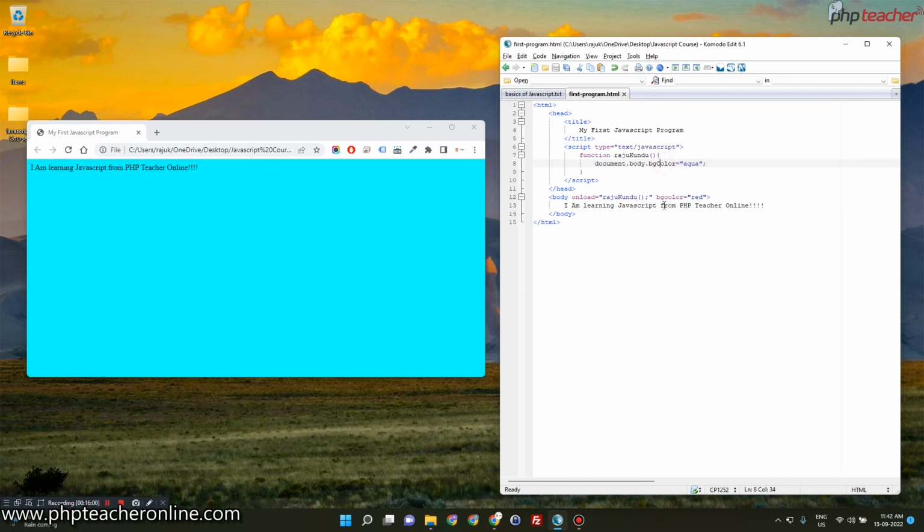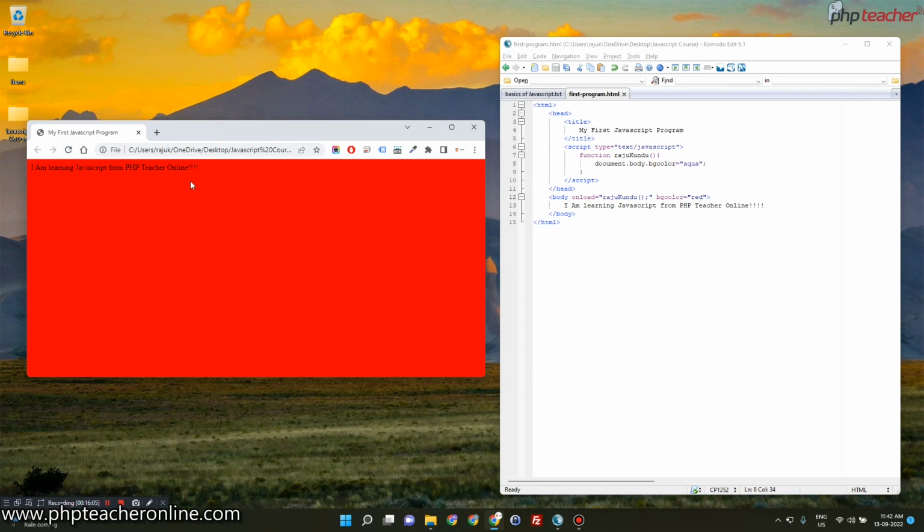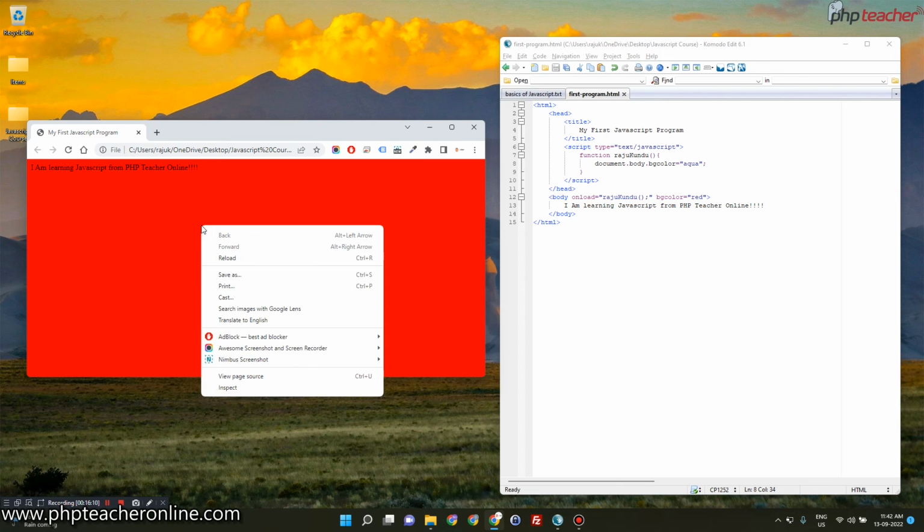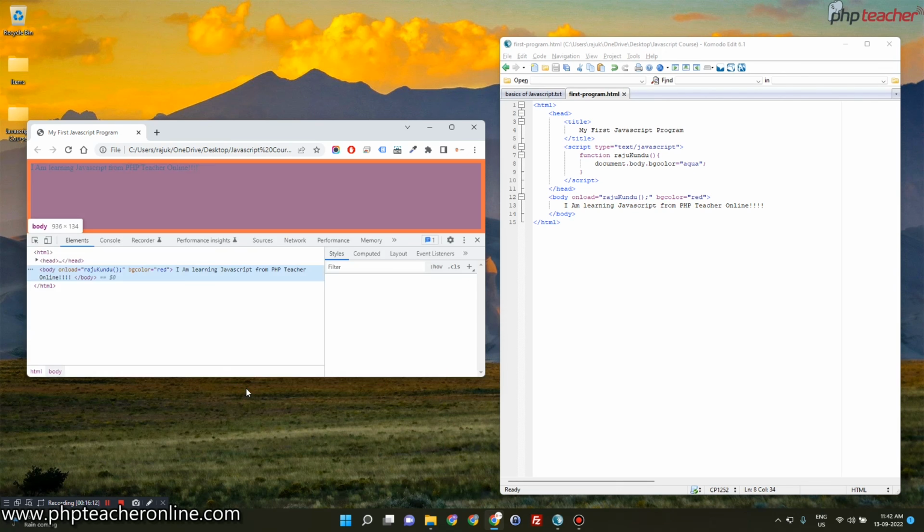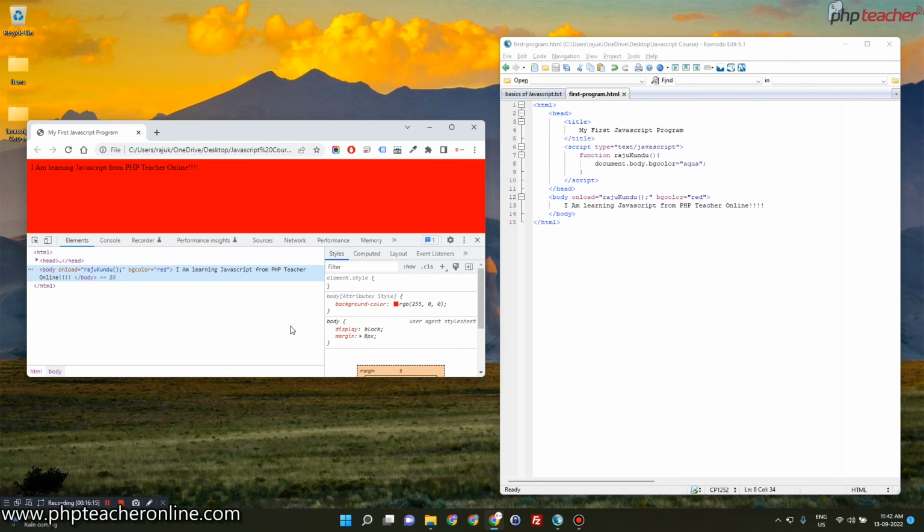So again I'll make this mistake, in small c. So right now it is red. Now this content is coming from RAM, right? How can I see it? You can right click over the browser, click on inspect, and a box will appear like this. As you can see in the body tag we have bg color written as red, correct? You can see it red over here. Then if I rectify this bit again and refresh it over here, you will see that red will become aqua. Check it. See, this red has become aqua.